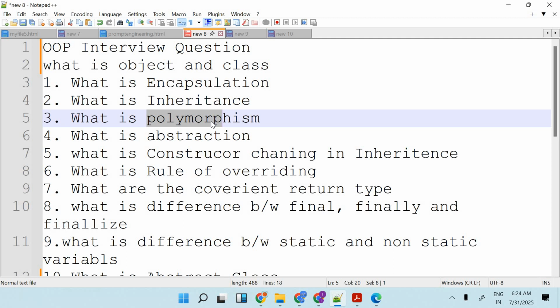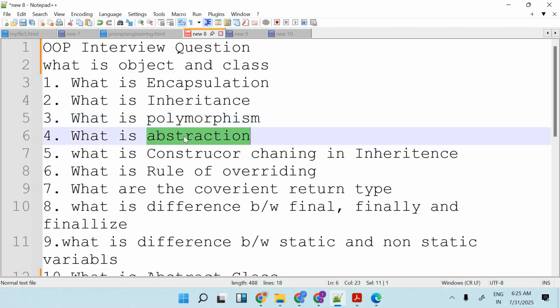Overloading is again a different topic, and it comes in different types. In overloading, the methods have the same method name, and they come in a single class, the same class only. Overriding is when there are multiple classes, meaning a parent and child class. If it is in a different class, only then overriding will work. So that is one kind of answer you can give for polymorphism.